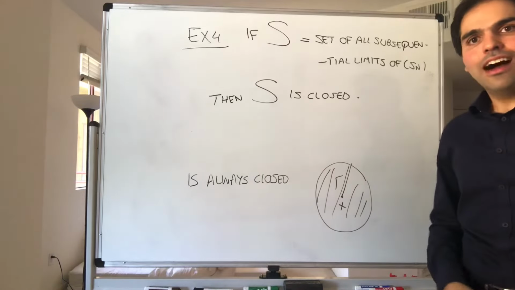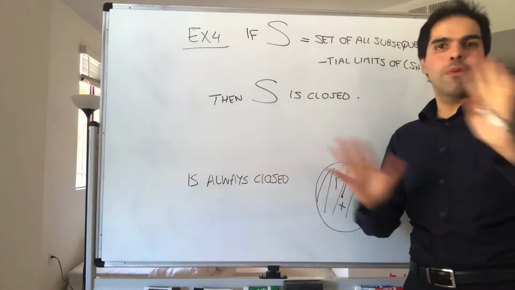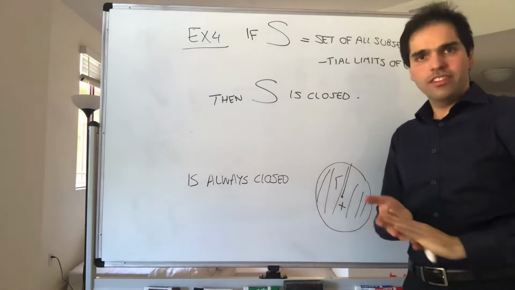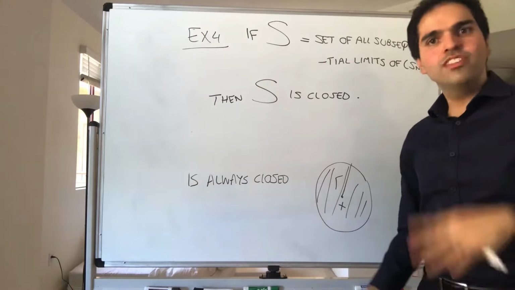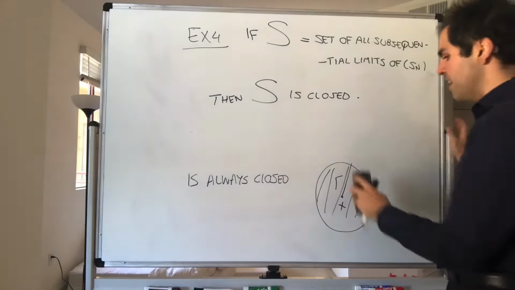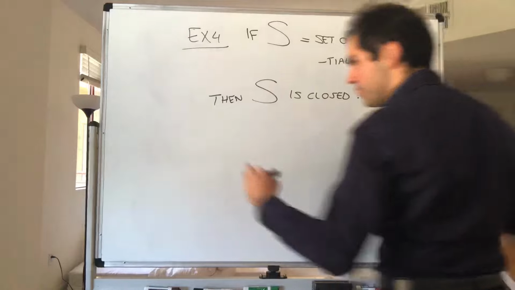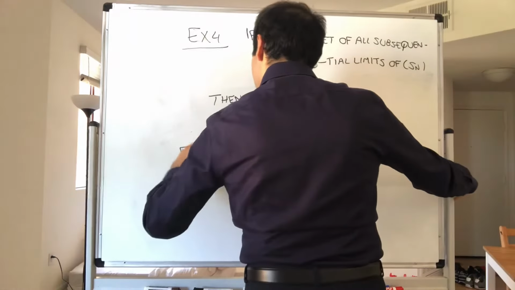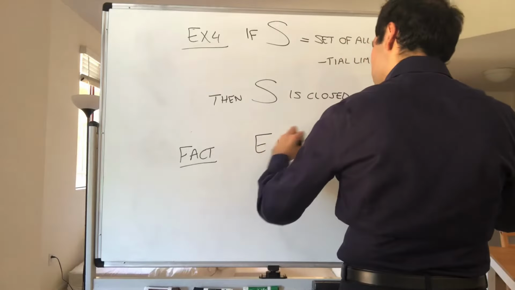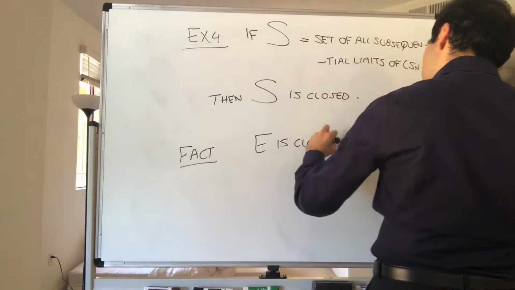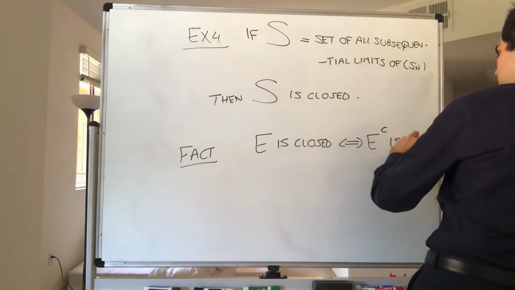And now, remember I said before that the opposite of open isn't necessarily closed, however, we do have this nice relationship between open and closed sets, and it's the following fact. Namely, E is closed if and only if its complement is open.